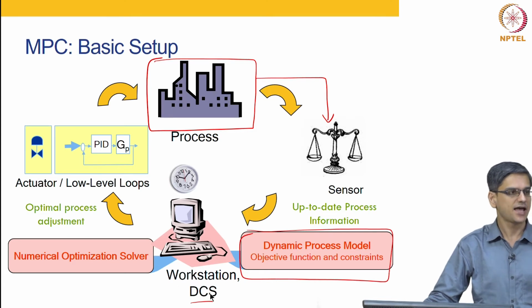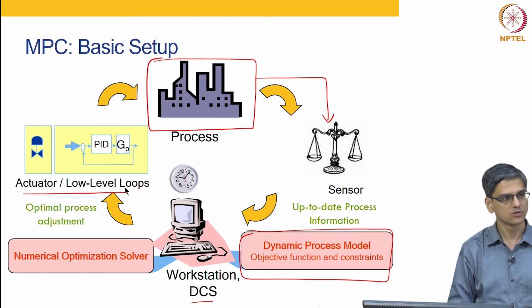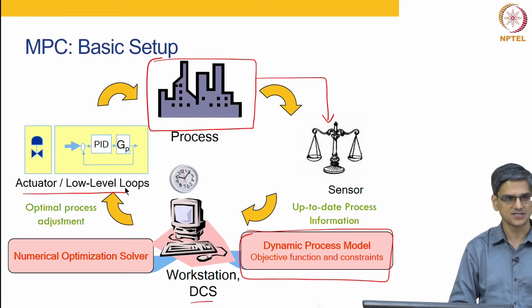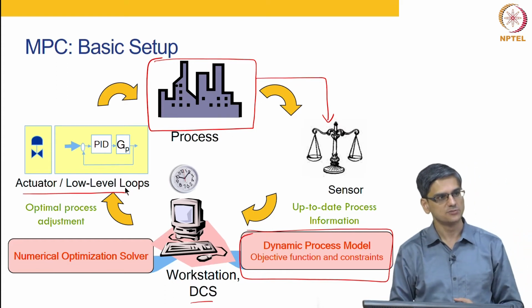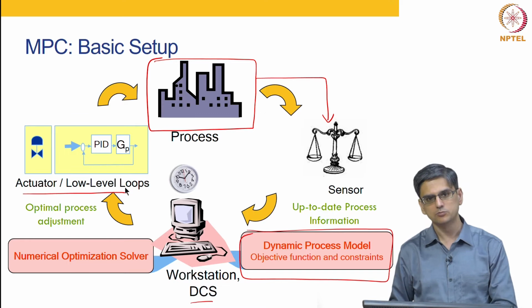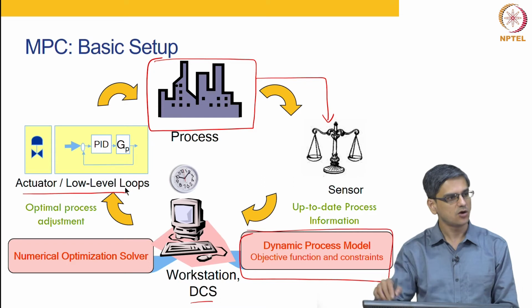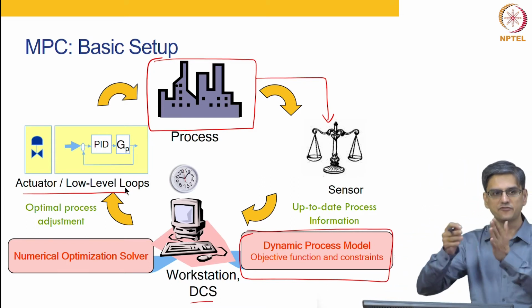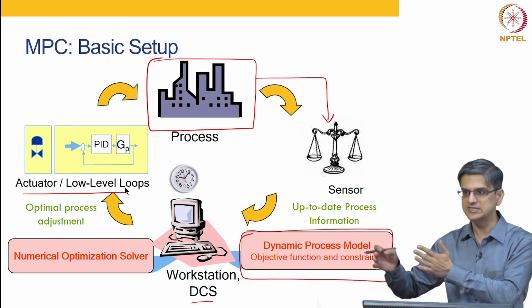That is sent as some kind of a set point to a lower level control loop. Okay. We talked about hierarchy of process control, right. And that lower level control loop determines the flow rates, for example, or the final control element, how that final control element is going to move in order to meet this particular requirement. Okay. And that is done all over again at time 11. At time 11, prediction is from 12, 13, 14, 15, 16. At time 12, prediction is from 13, 14, 15, 16, 17.